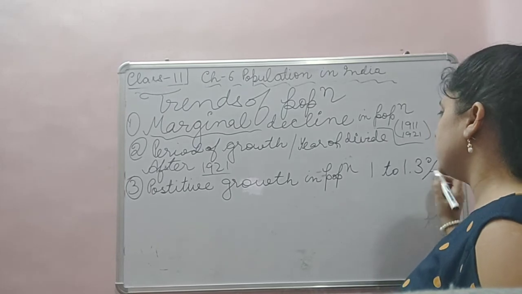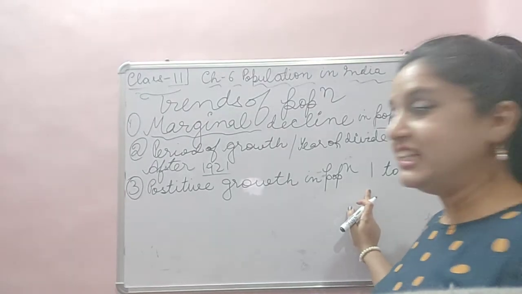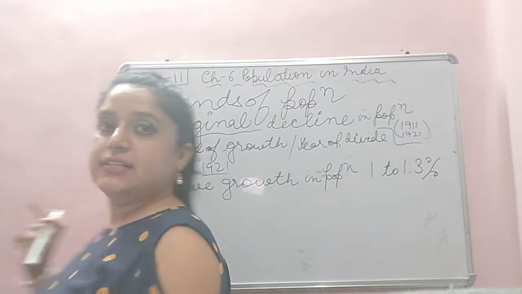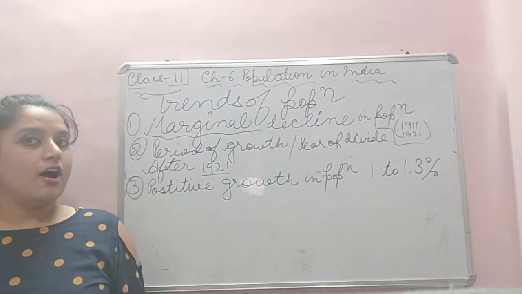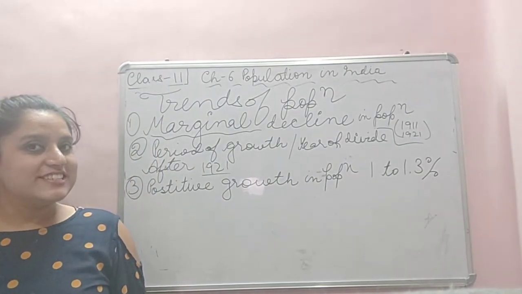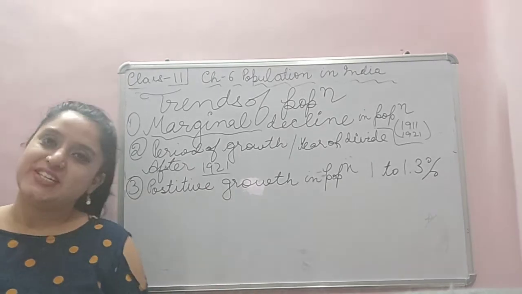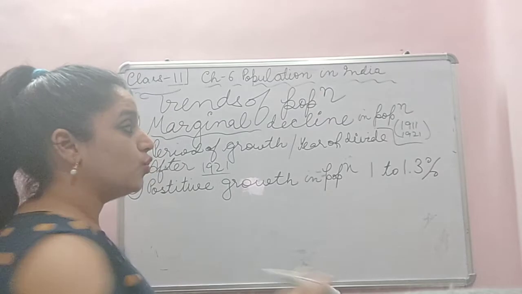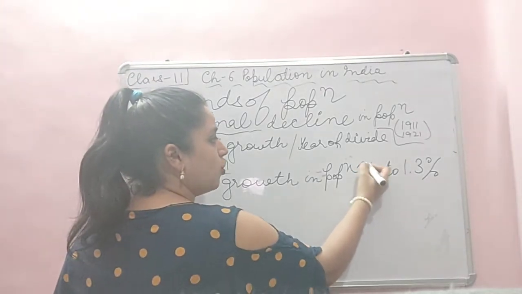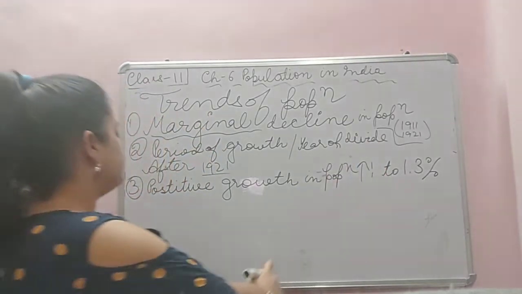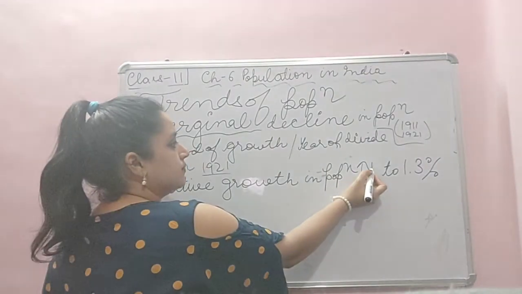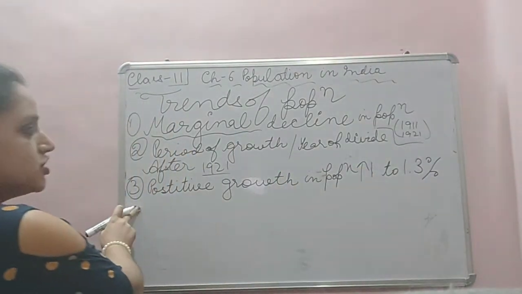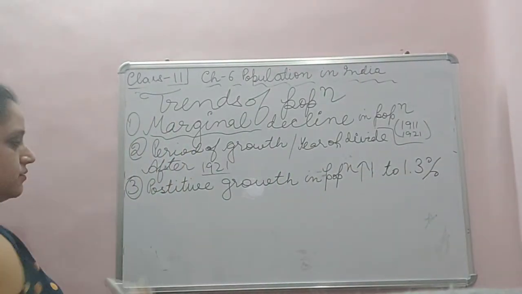Got it? That's why this period is positive growth in population.